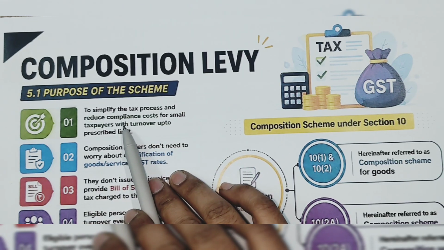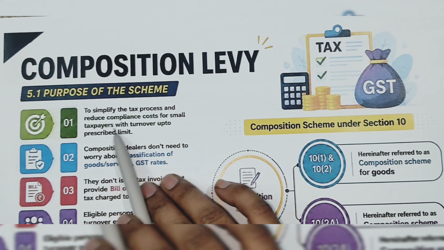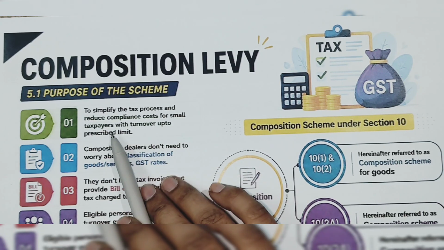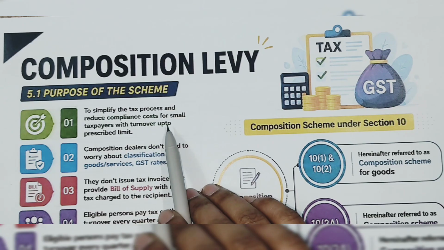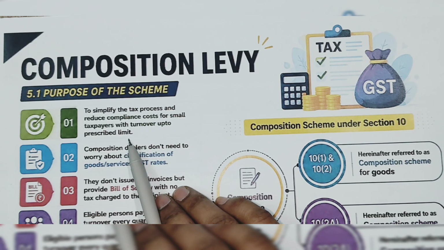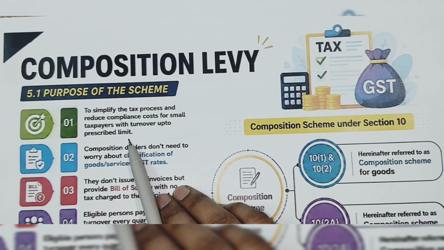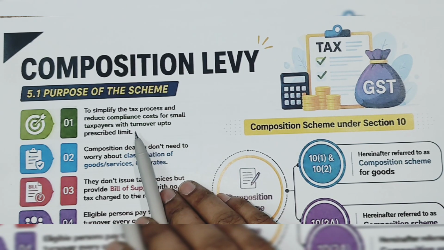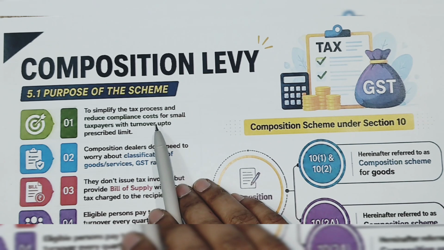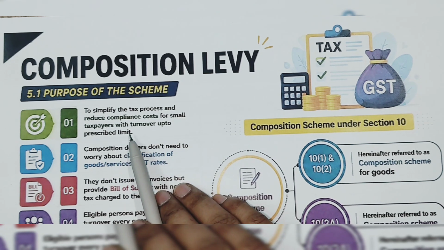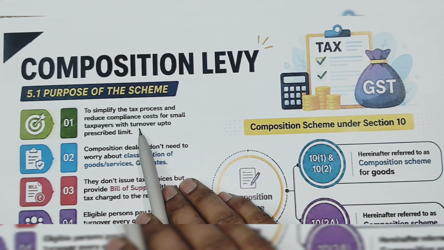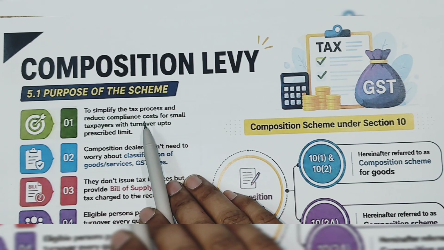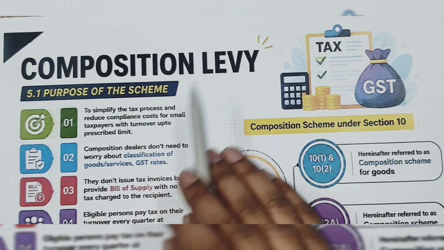As I already said, this reduces the compliance cost to the small taxpayer with turnover up to the prescribed limit. Whom will you call a small registered person? Those who have turnover up to the prescribed limit.